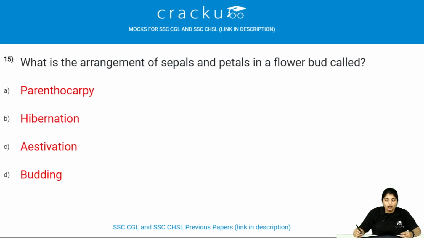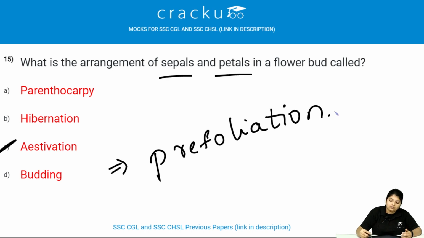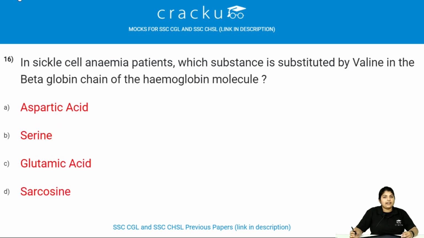What is the arrangement of sepals and petals in a flower bud called? The arrangement of sepals and petals in a flower bud is called estivation. This is also called prefoliation. Let's see the next question.